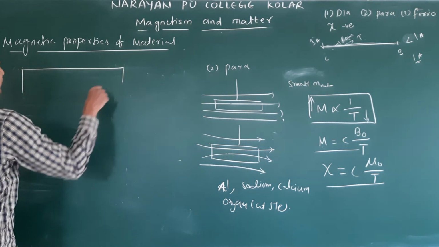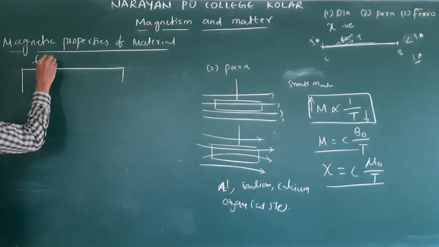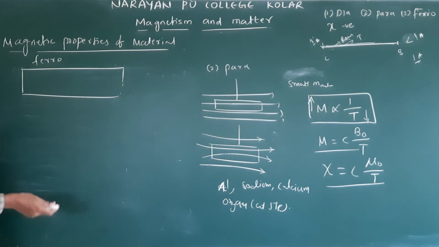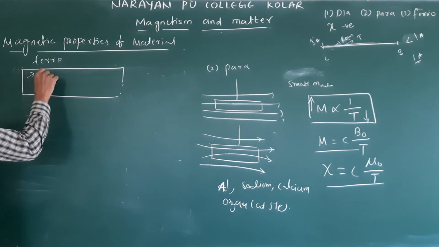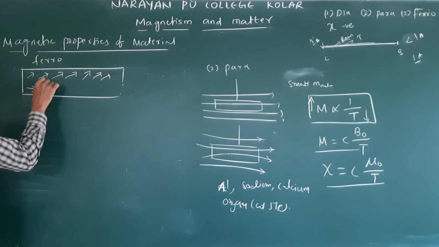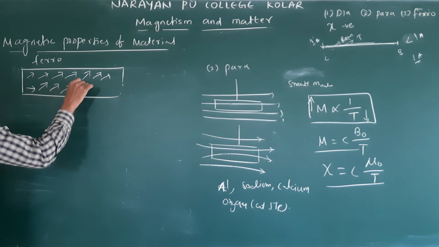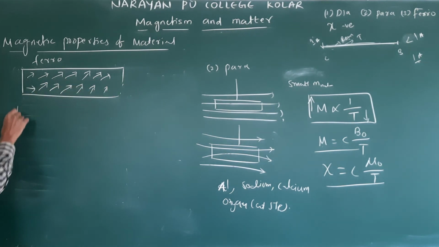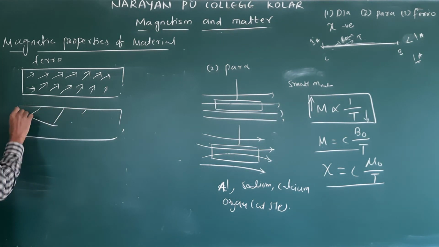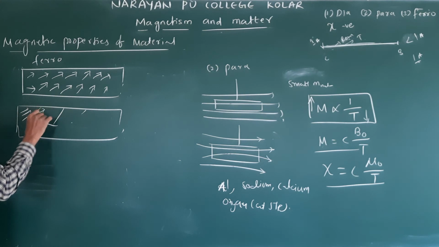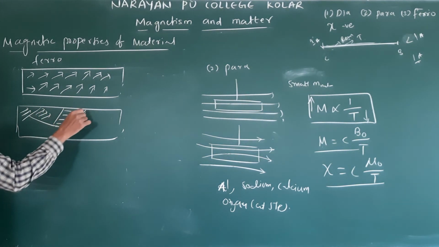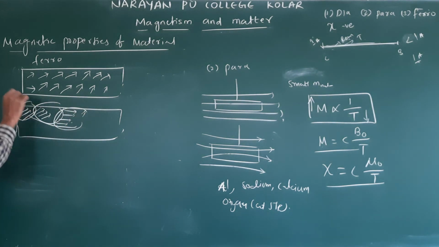So if we take the substances, now we are talking about ferromagnetic substances. Already I mentioned in the beginning of this class, dipole moments are there. They align like this, randomly. In ferromagnetic substances, in a domain, dipole moments act in the same direction, in one particular direction like this. So these regions we call domains.